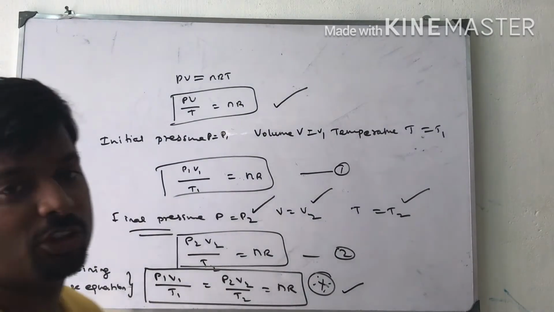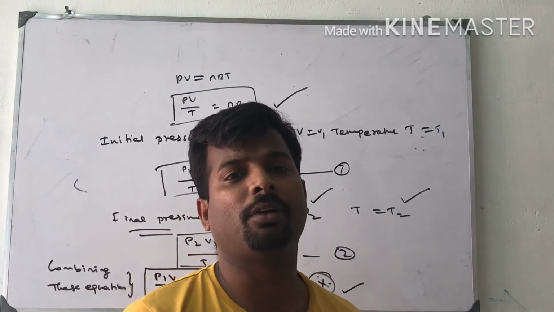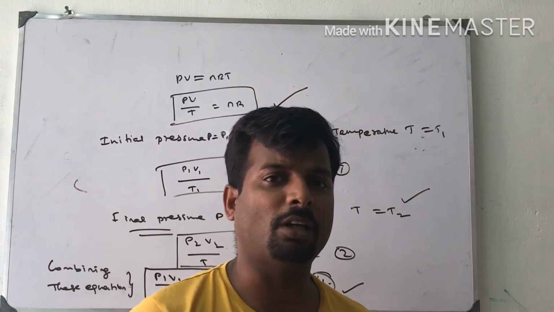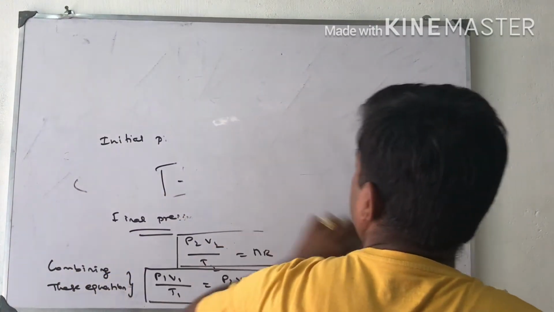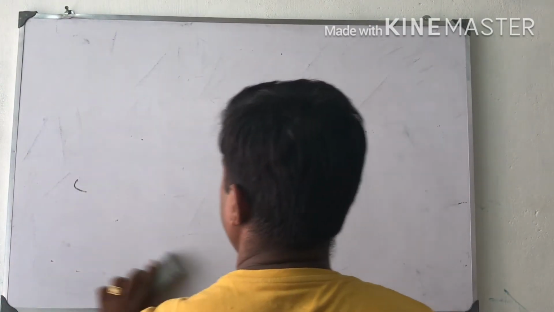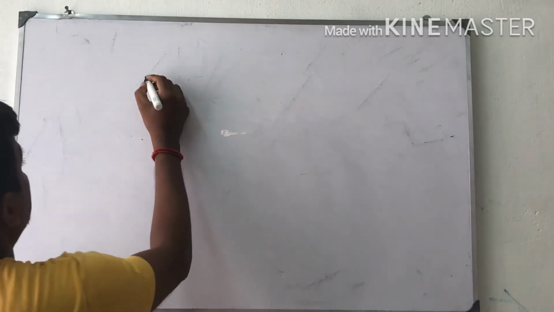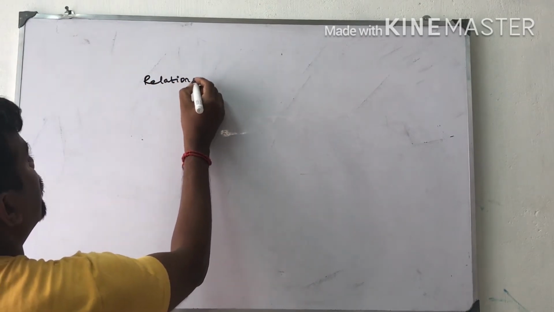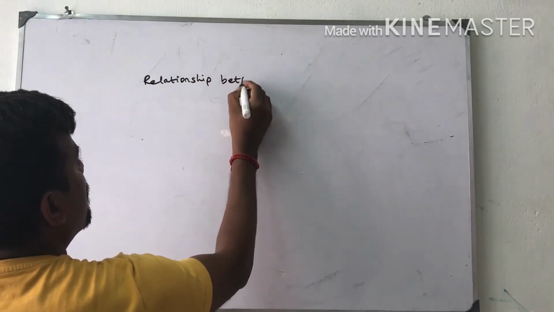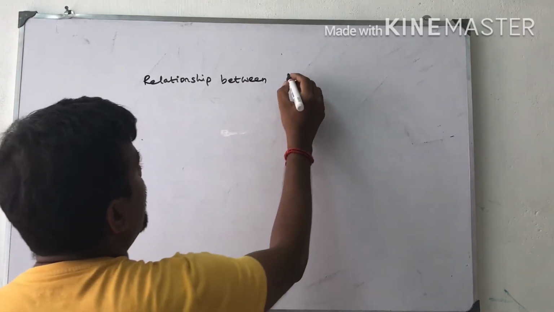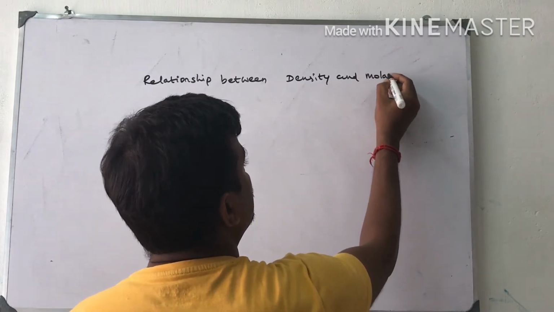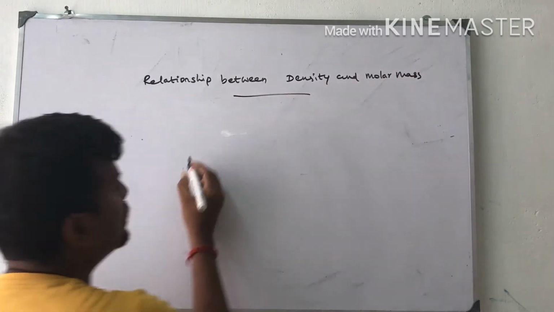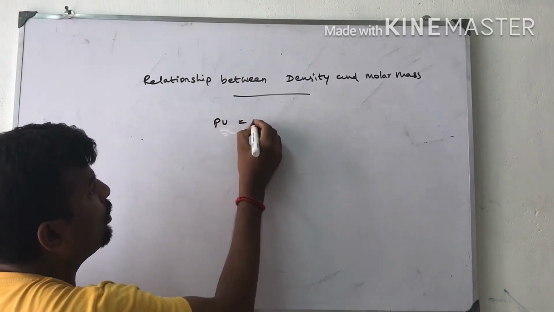Okay, now we are going to discuss the relationship between density and molar mass with the help of the ideal gas equation. Using the ideal gas equation PV is equal to nRT.